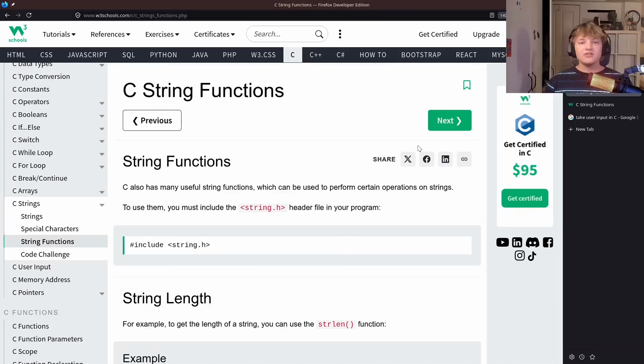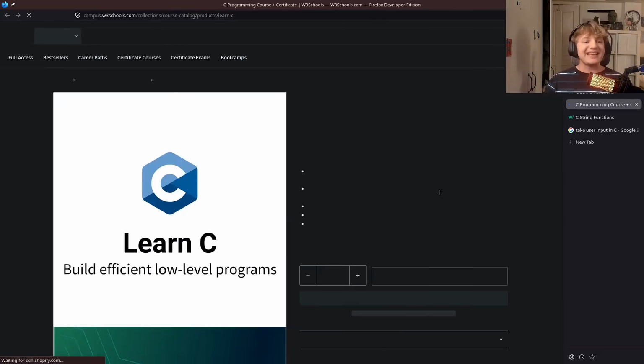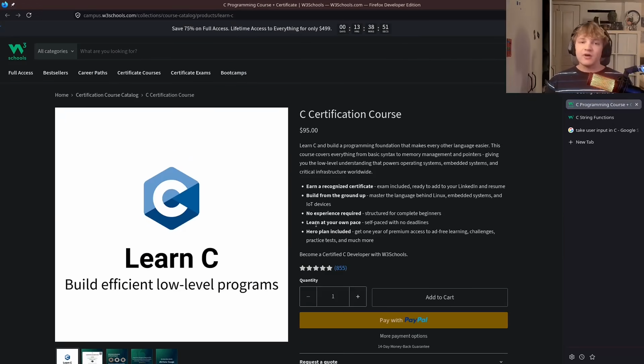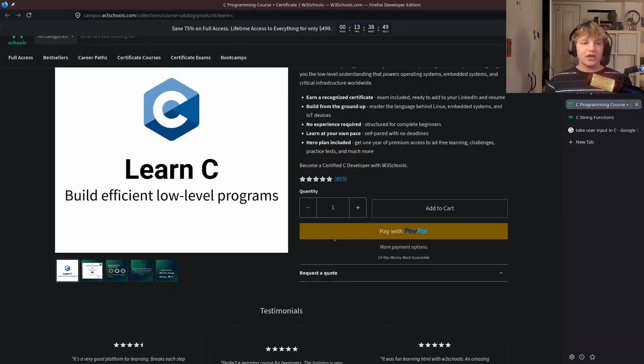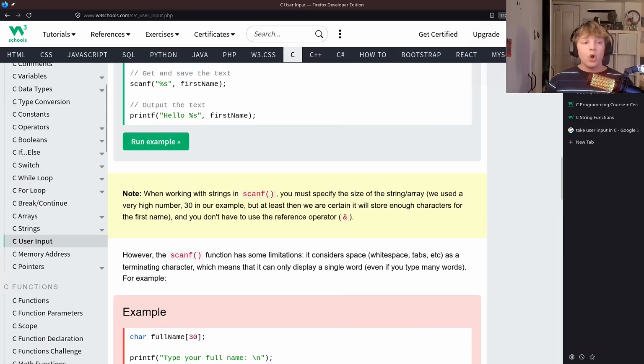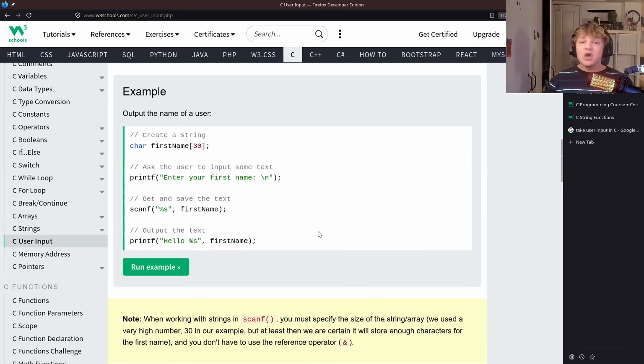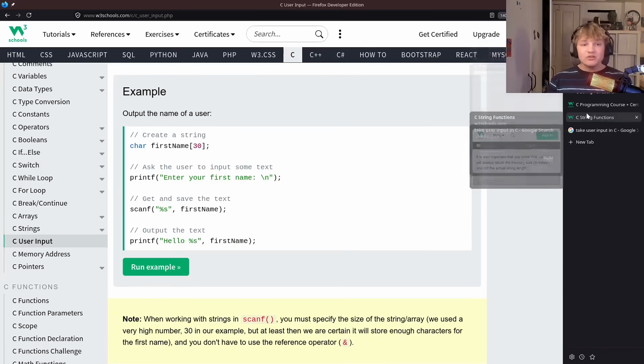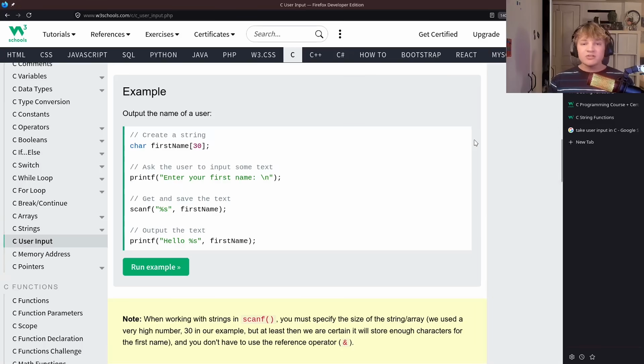Great. Now this is the most insulting thing about it, man. Let's get certified. Let's get certified in C from W3 Schools. Okay, I'm going to pay $95 to become an expert in how to create buffer overflows. What a joke. And look, maybe this is the best C course you've ever taken. Maybe it is. But if you're an organization that is capable of producing something like that, why is this your example on your website? It seems like you're amateurs. Why would I want to take a $95 C course made by amateurs?